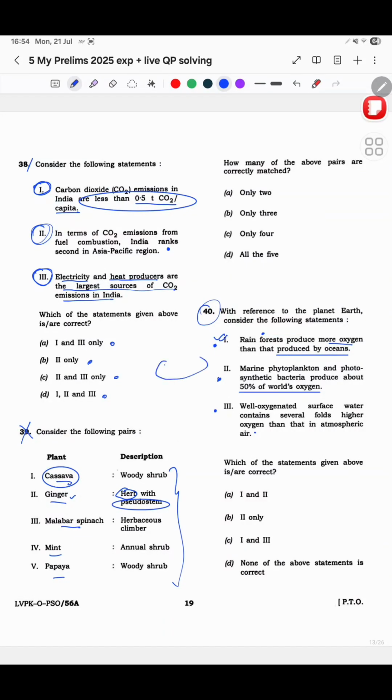Okay, oceans are a source of carbon dioxide, right? So that is how I felt that yeah, this is correct. But these two I did not know. And marine phytoplankton and photosynthetic bacteria produce about 50% of world's oxygen. See, I know phytoplankton are a big source, but I do not know about the other part. So yeah, in the exam what I did was I felt that it is 1 and 2, but yeah, I think this is wrong.